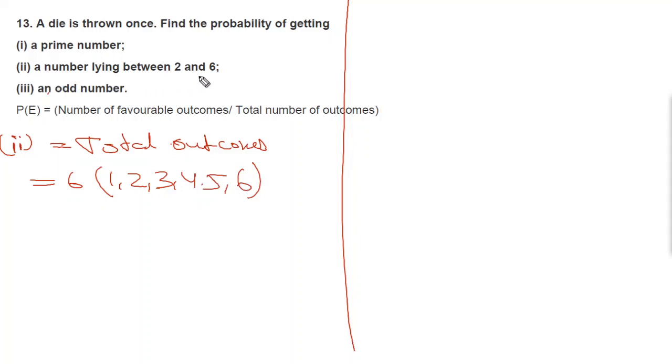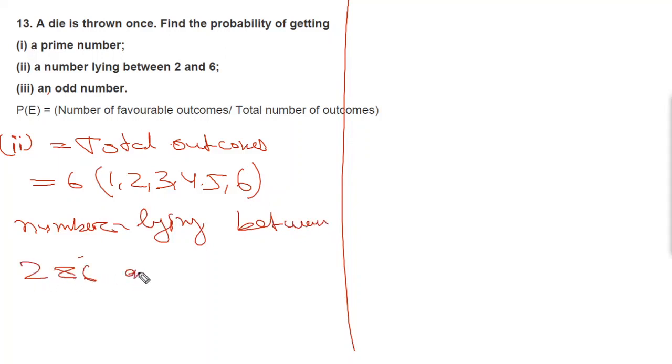Number lying between 2 and 6. Then we'll find numbers lying between 2 and 6. Who are they? 3, 4 and 5. So there are 3 in number.